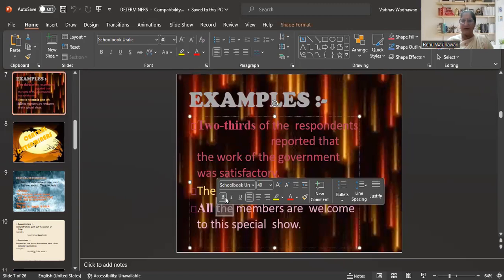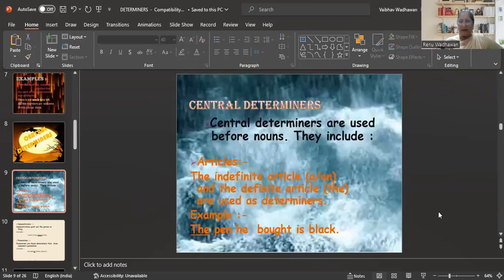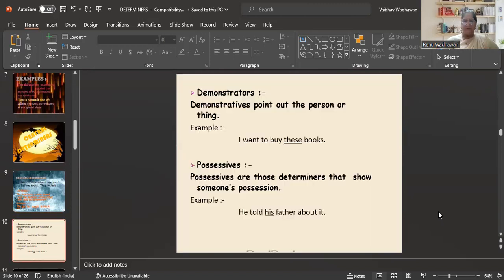So this way, if we move further, the pen he bought is black. The mobile I am using is blue. The pen with which I am writing is black. I have a black pen. I have a blue book. Fine.